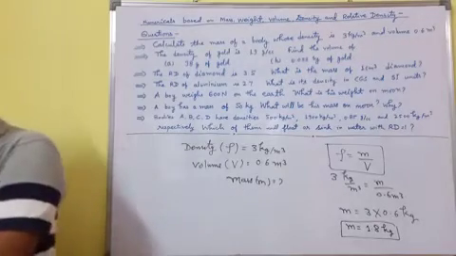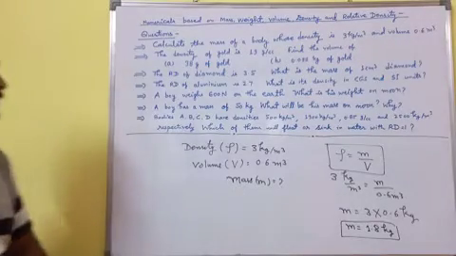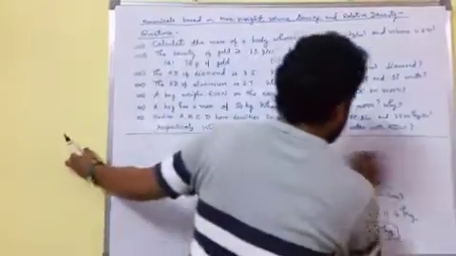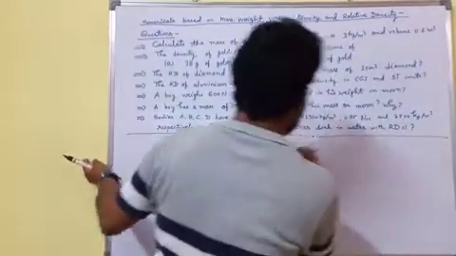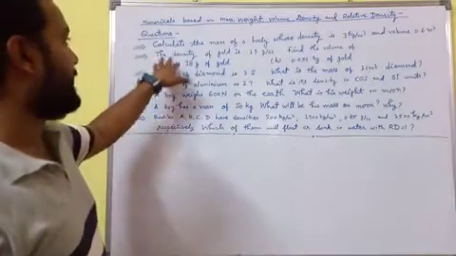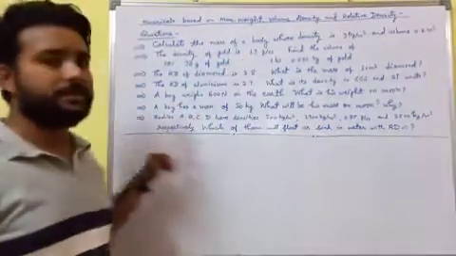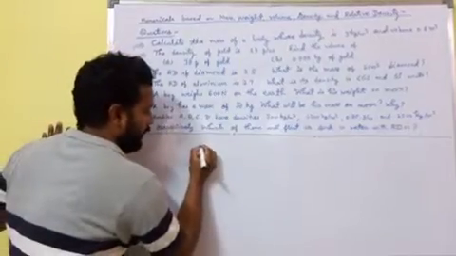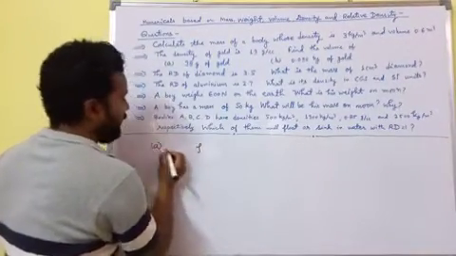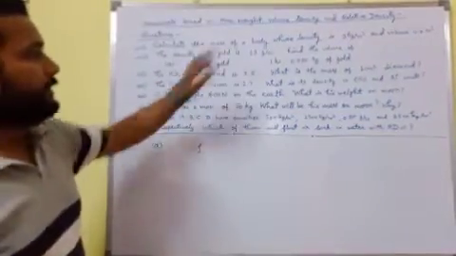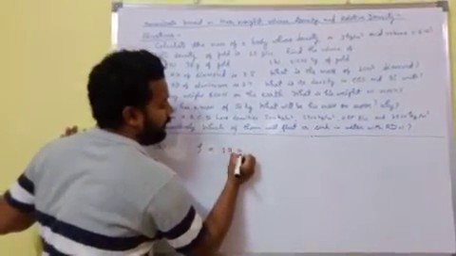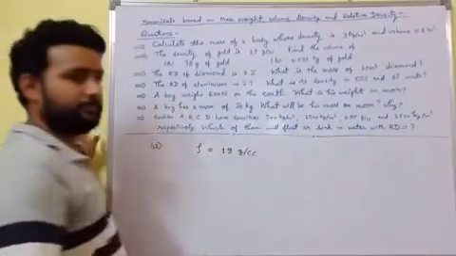Now we will discuss the second question. The density of gold is 19 gram per cc. In the first part, A, density is given, rho equals 19 gram per cc.